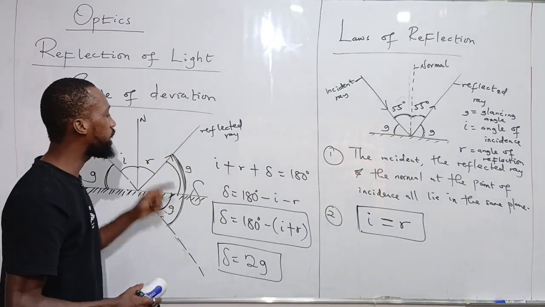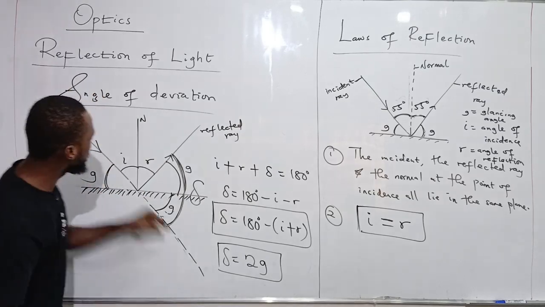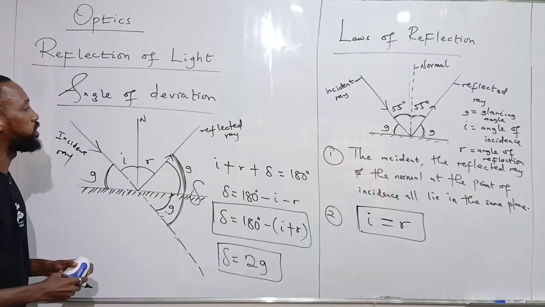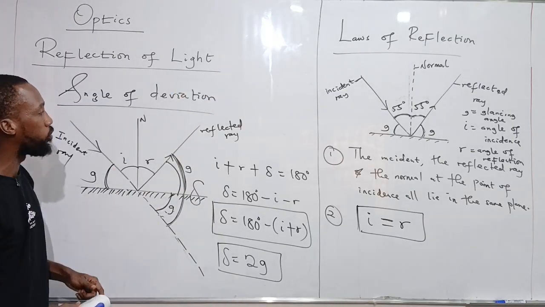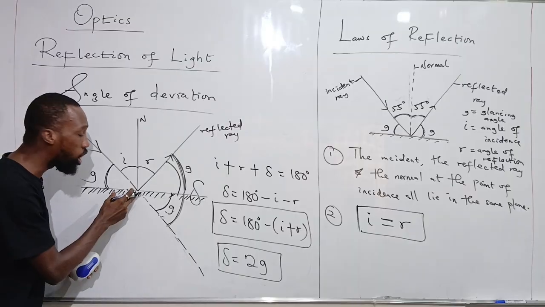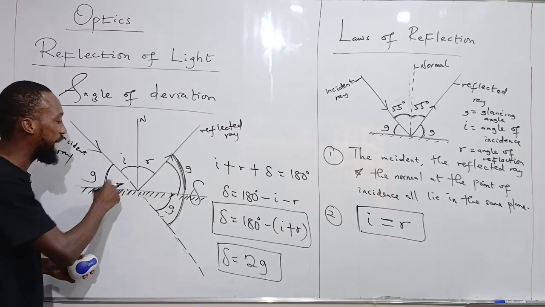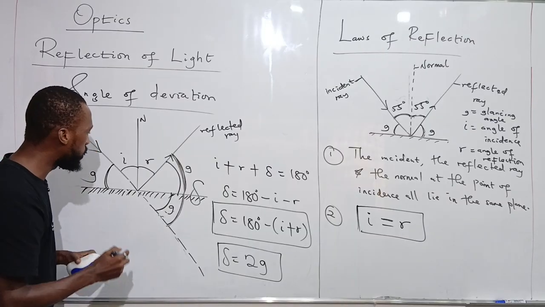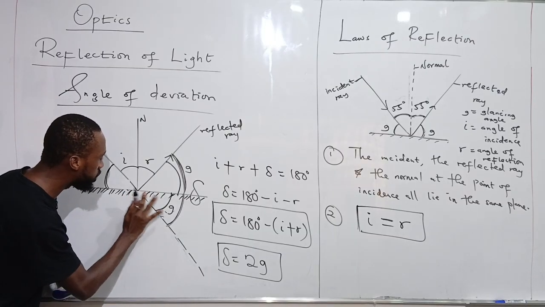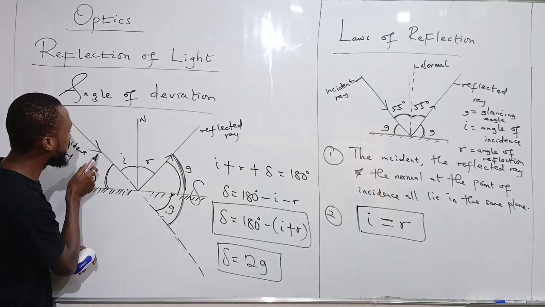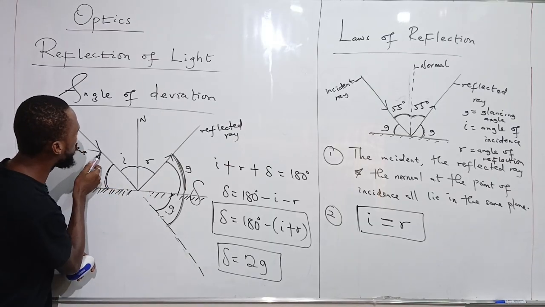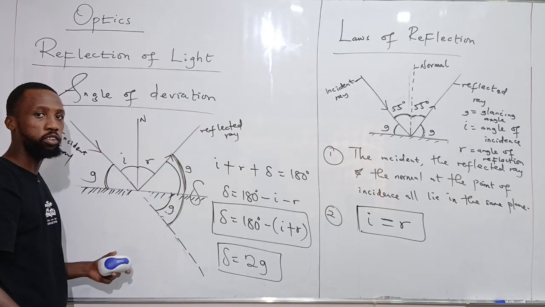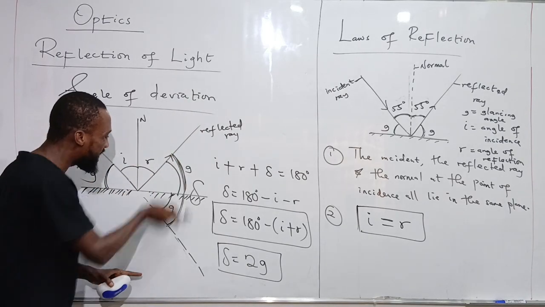So the angle of deviation is the angle between where this incident ray was supposed to pass without the reflecting surface being there, and where it eventually passed in form of the reflected ray. Or if the mirror is actually faulty. Another way you can see a question on angle of deviation is if a faulty mirror is used. If a faulty mirror is used, it means that this portion might not be silvered. That's a faulty mirror. That means that this ray of light going from the source to this point here, instead of being reflected like this, will continue.